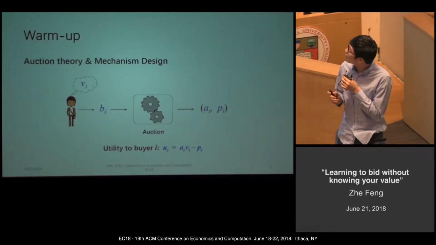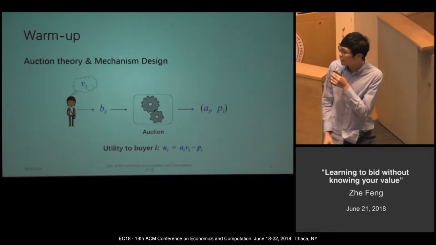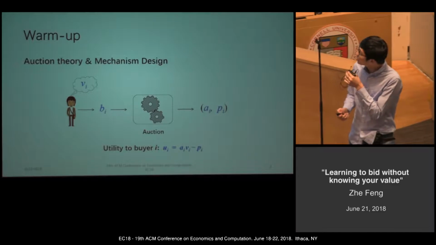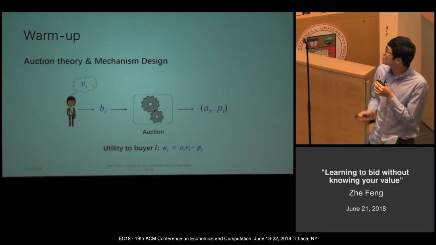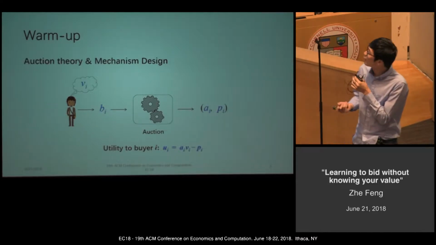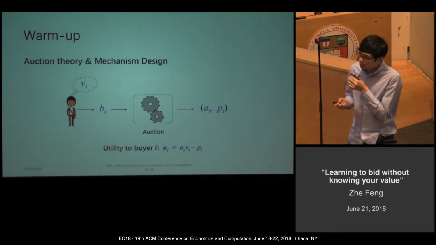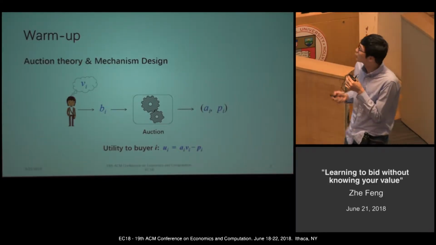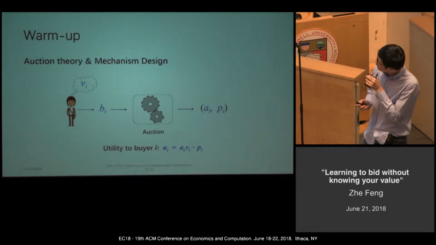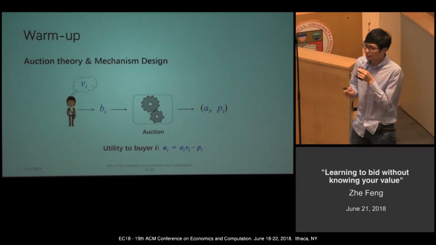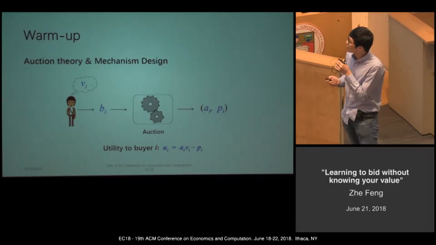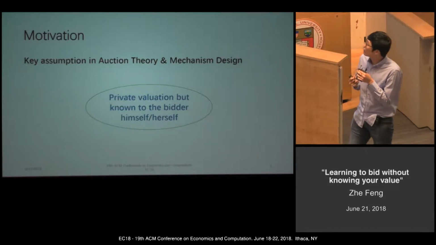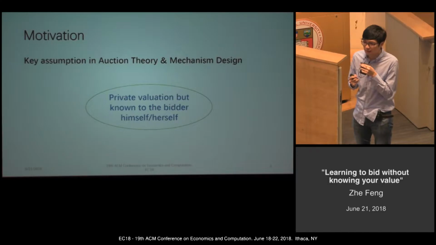Okay, so let me first do a quick warm-up for standard auction design. We assume we have several bidders in this auction, and each bidder has private information, which we call v_i, a private valuation. Each bidder will submit a bid to the auctioneer, and the auctioneer will decide which bidder wins the item and how much the winner needs to pay. We call these the allocation rule and payment rule. We also always assume each bidder has a utility function, usually modeled by a quasi-linear function.